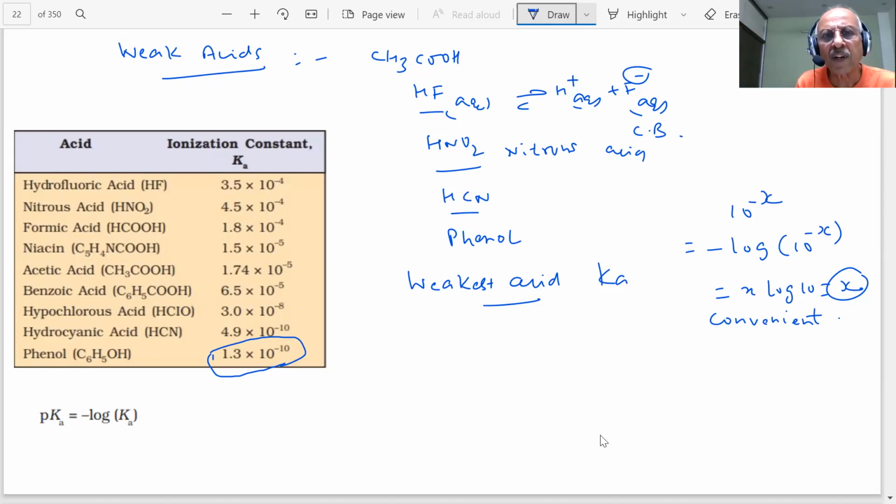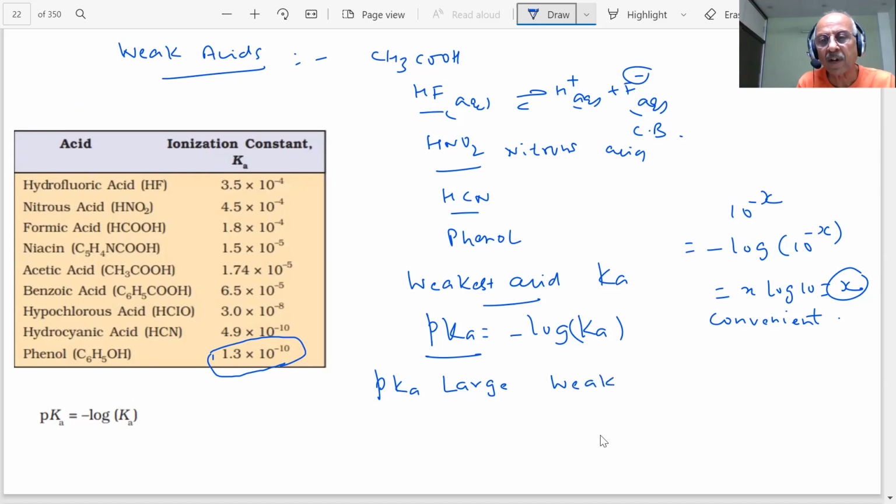Okay, then that is what the chemist will do. Instead of Ka, student, you will define pKa as minus log of Ka, students. So a lot of questions will be there in which they will give you pKa values, not the Ka values. Now, if pKa is large, student, it will be a stronger acid or a weaker acid? If pKa is large, it will be a weaker acid. The larger the pKa, the weaker the acid. If pKa is small, then the stronger the acid.